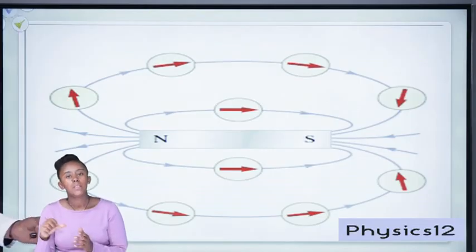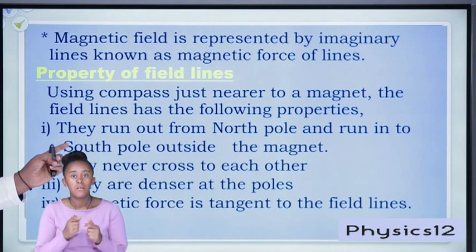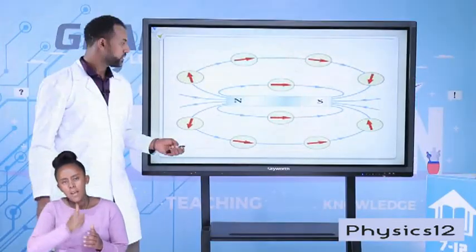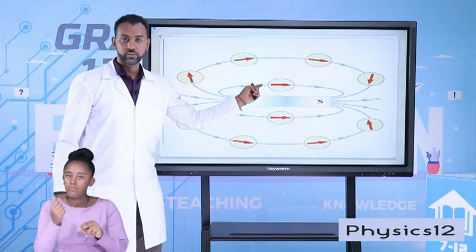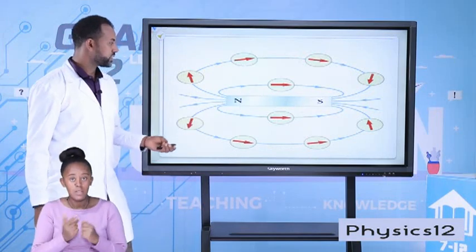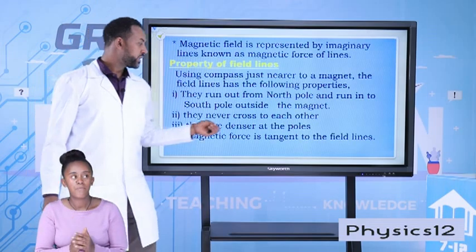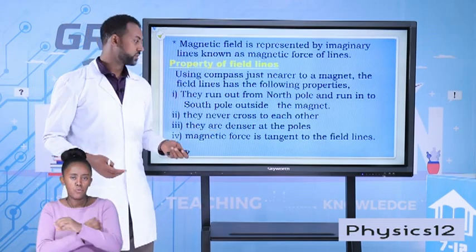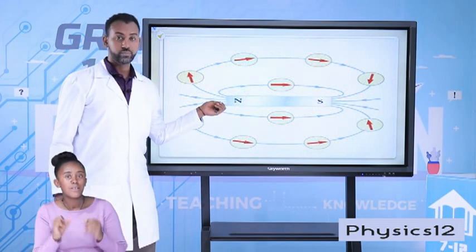The second property is they never cross each other. The third property is they are denser at the poles, because magnetic force is stronger at the poles.